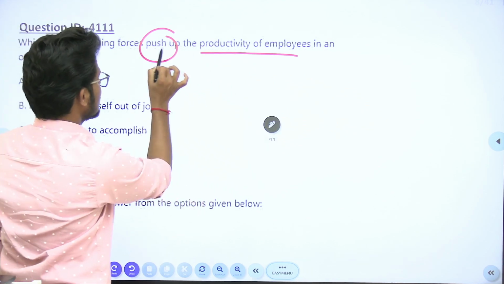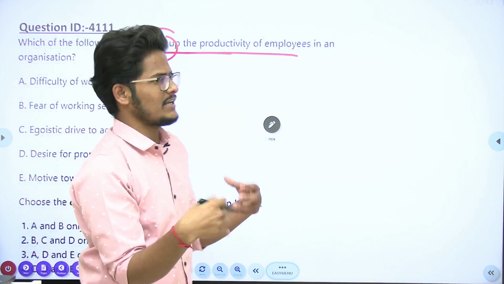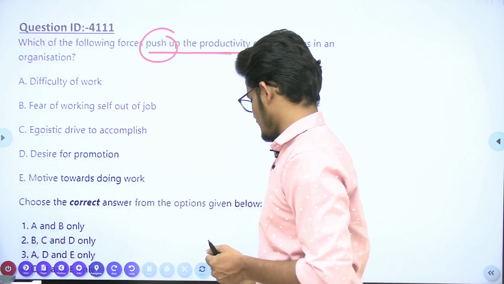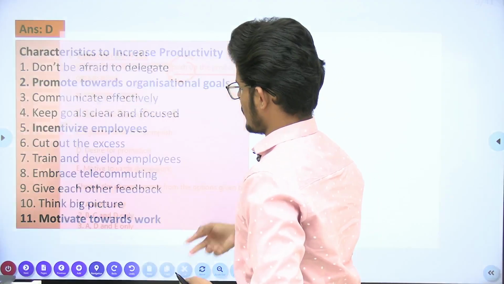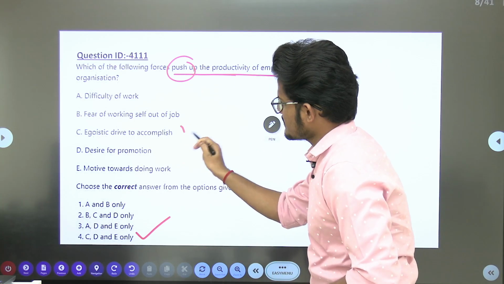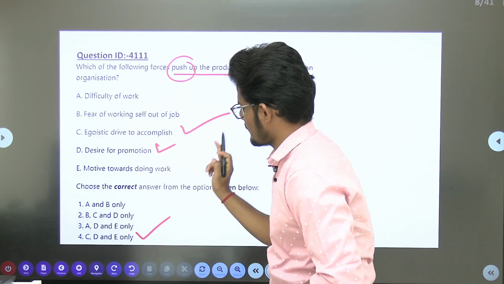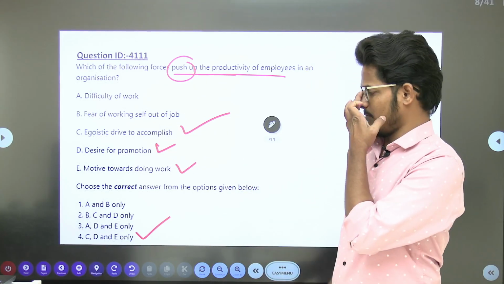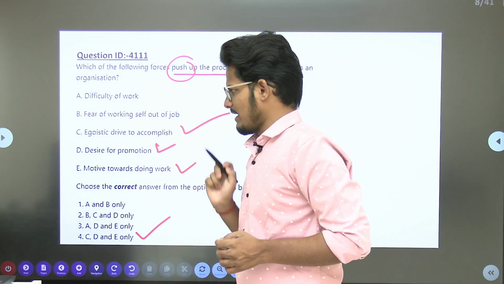They are asking which will motivate to increase the productivity of employees. Out of all the factors given here, the answer is option D, that is egoistic drive to accomplish, desire for promotion, motive towards doing work. What is egoistic drive to accomplish?